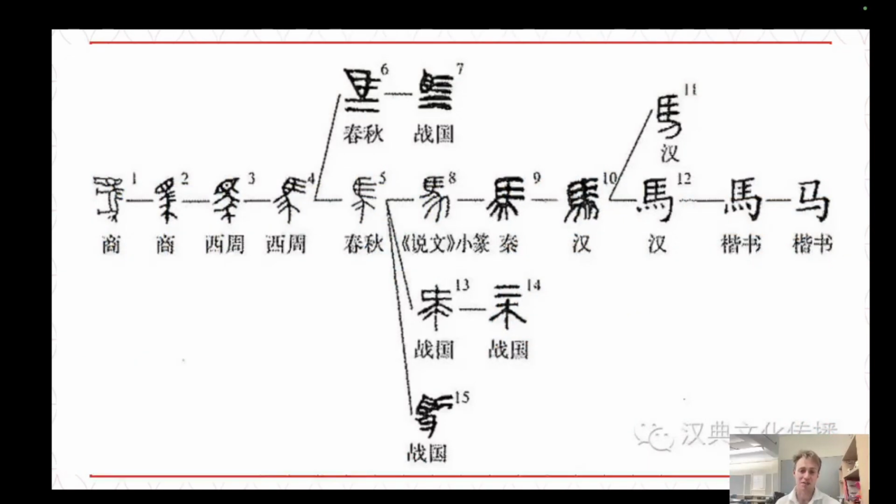Characters actually have many different forms. They've developed from a very long time ago. So the first character you see here, which almost looks like a picture of a horse, is from the Shang dynasty, which was around 3,000 years ago, a very long time. And then as you can see, it has morphed into what we will see today. So here is our traditional character. Here is our simplified character nowadays.